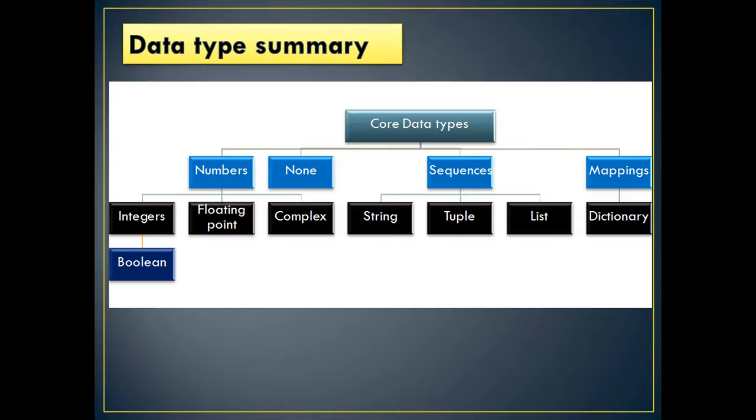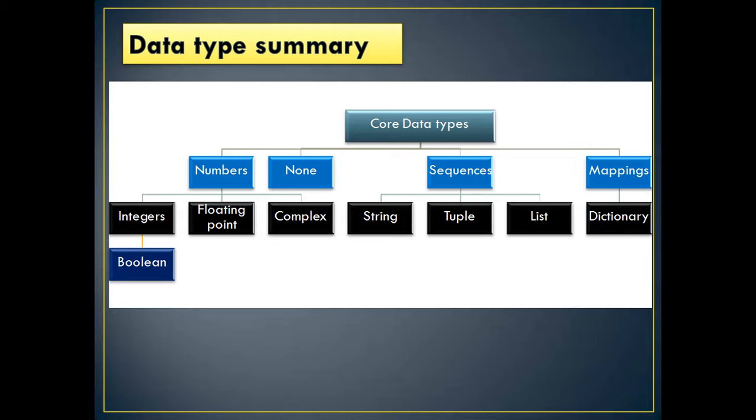Now, the data types summary here. If the question is asked, enumerate the data types available in Python, this is the chart you have to remember. Basically we call them core data types, the basic data types. In your subjects also you have core subjects and non-core subjects.